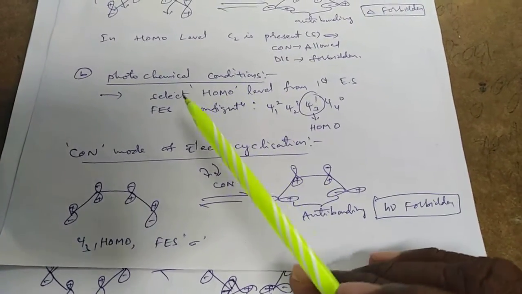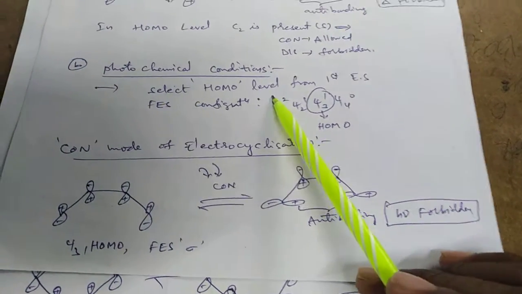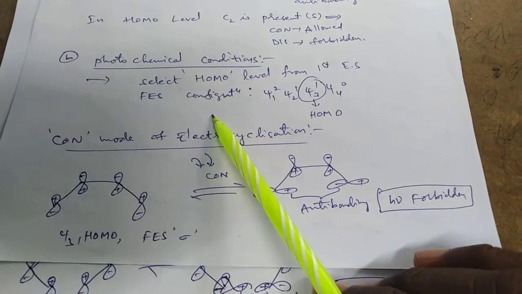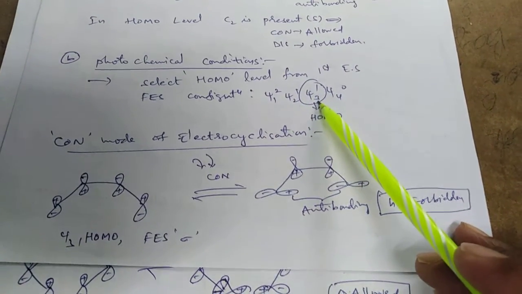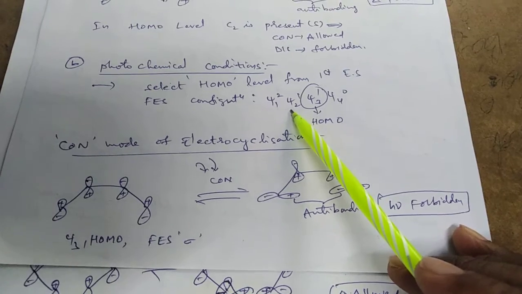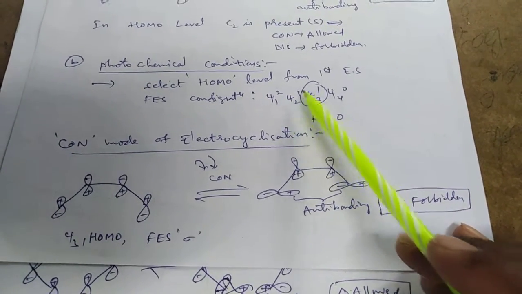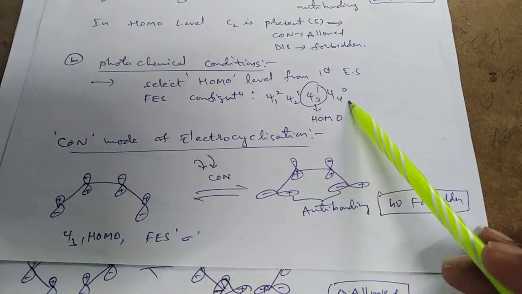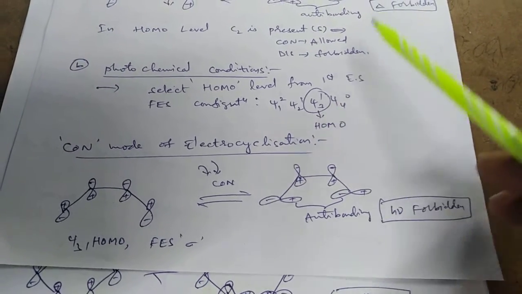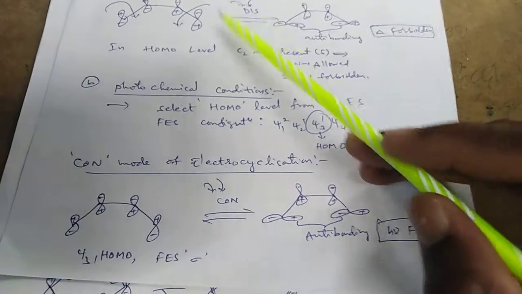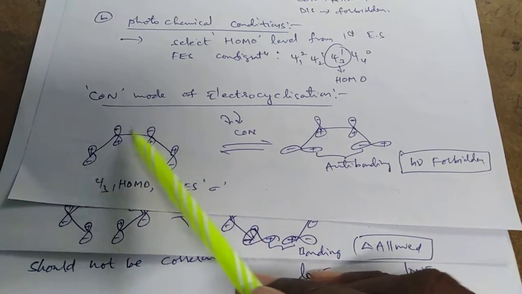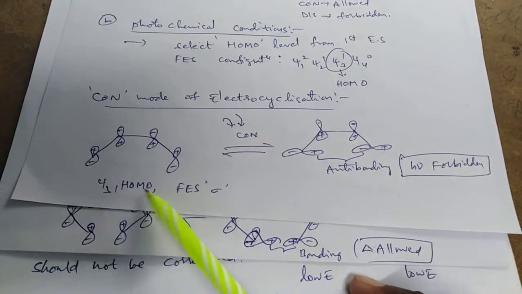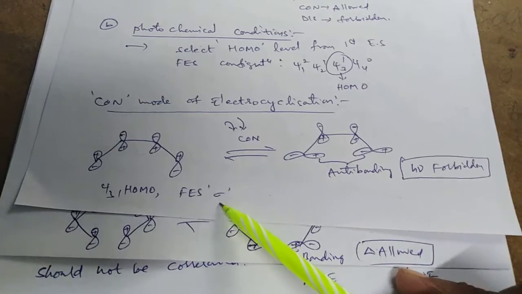For the photochemical condition, in the first excited state configuration, one electron jumps to the Psi3 molecular orbital from Psi2, so we write Psi1 squared, Psi2 one, Psi3 one. In the first excited state, the HOMO is Psi3, but in the ground state configuration, Psi2 is HOMO. Now we write the Psi3 molecular orbital as plus minus minus plus. Psi3 is HOMO in the first excited state, sigma is present.